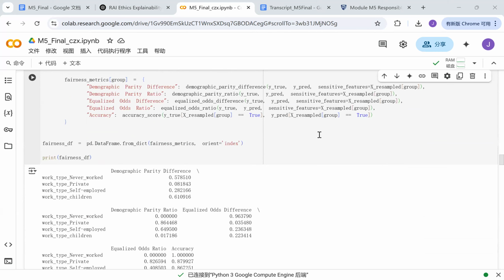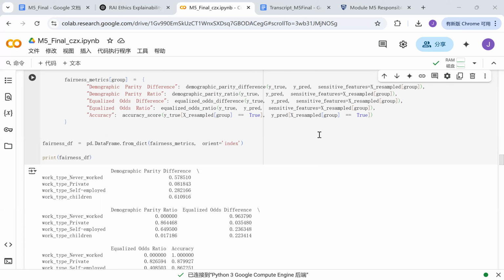In contrast, work type private has a value of 0.86, which is much closer to fairness. This stresses that the model strongly favors people with private jobs while severely disadvantaging those who never worked or are children.